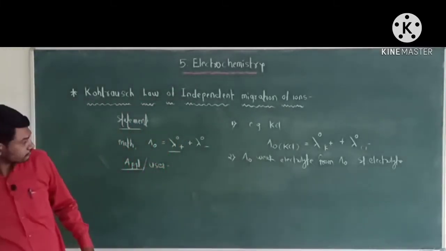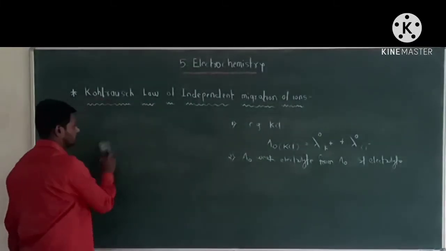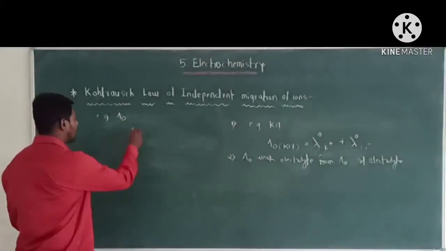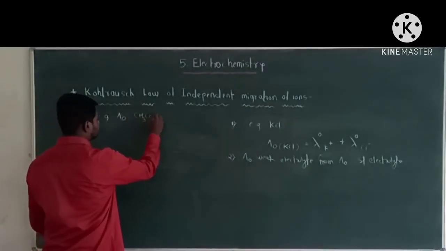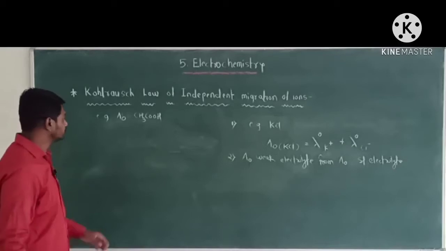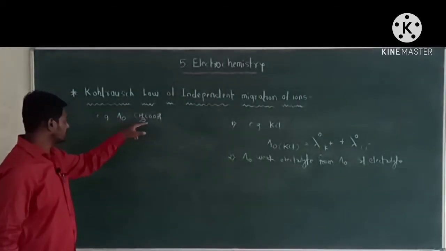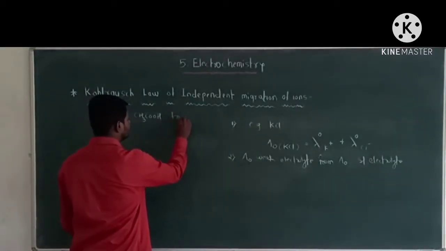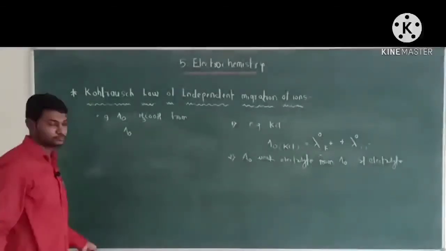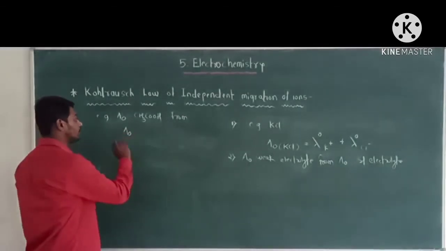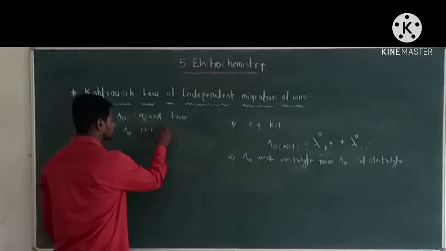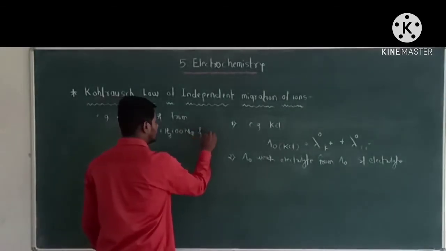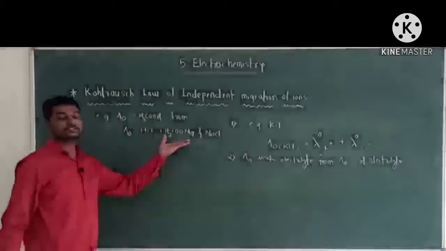For example, the lambda 0 value of acetic acid. Acetic acid is a weak electrolyte. The lambda 0, that is the molar conductivity of acetic acid at zero concentration, is calculated from the lambda 0 values of the strong electrolytes HCl, sodium acetate, and NaCl.